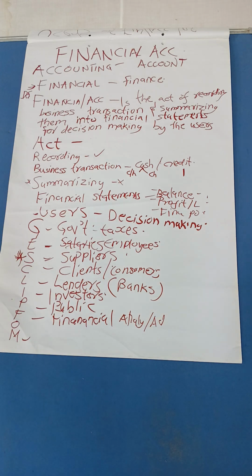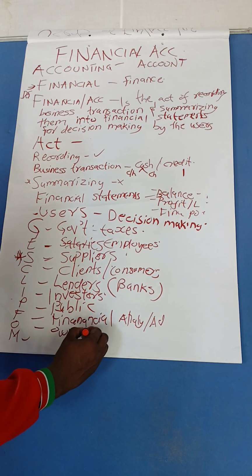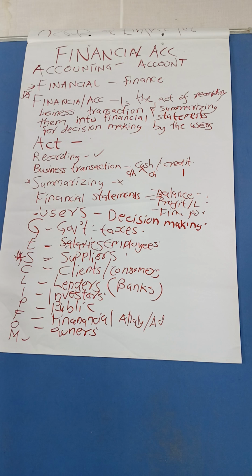Good. Then we have owners of the business. We have to know, are we making profit? Are we making loss? With this kind of information that will be provided to us, we'll be able to tell if we are making profit or we are not making profit. So the owners are also in need of the information so that they can do what?